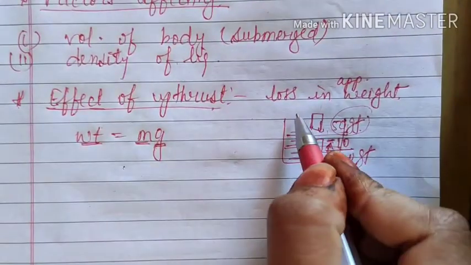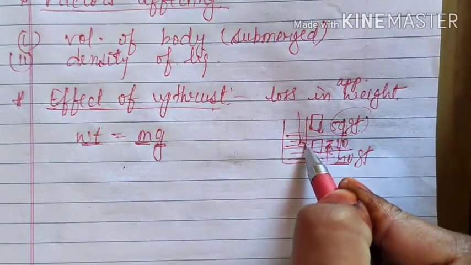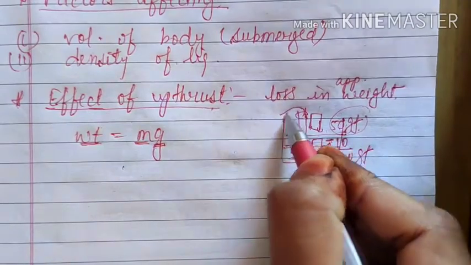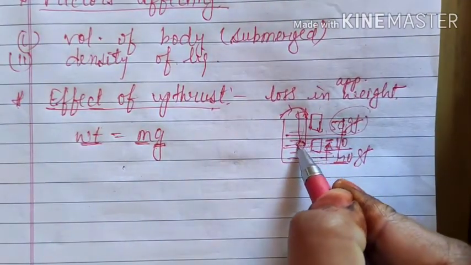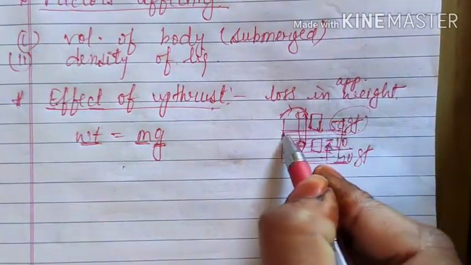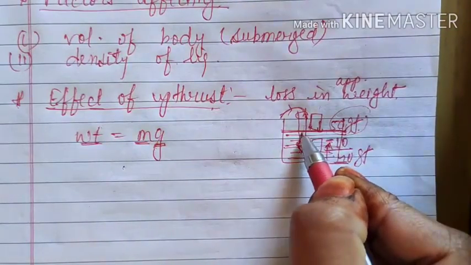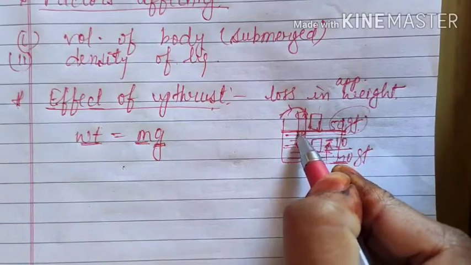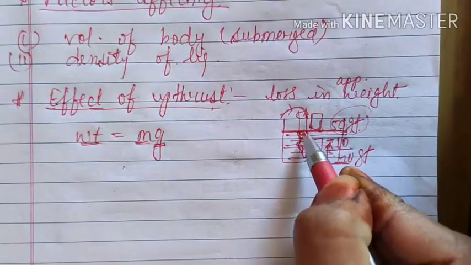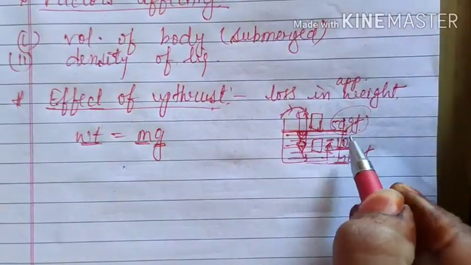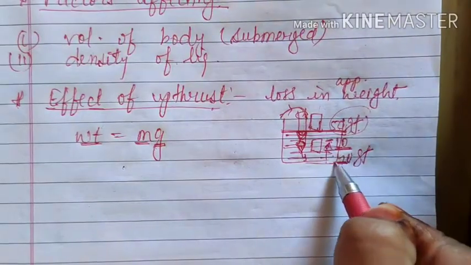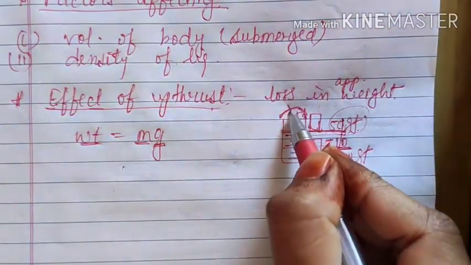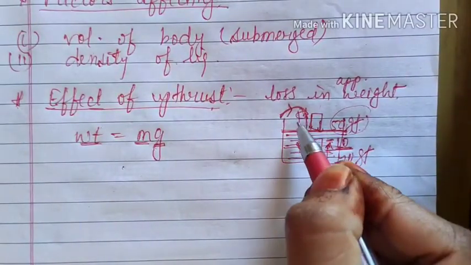That means if you are taking out a bucket of water with the help of a pulley, then until this bucket of water reaches the highest level of water, it feels lighter, because in that duration it also feels an upthrust, and that upthrust decreases the value of weight. So you also have to apply less force. That means it feels easy.